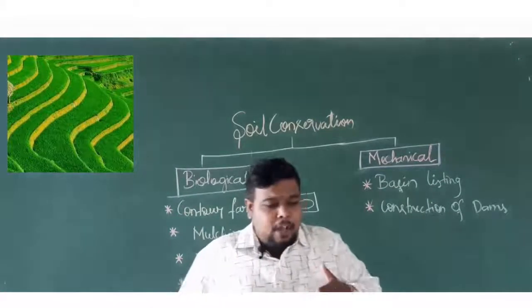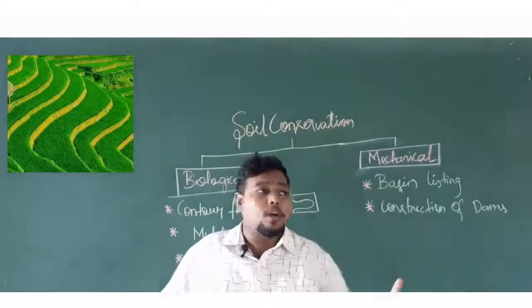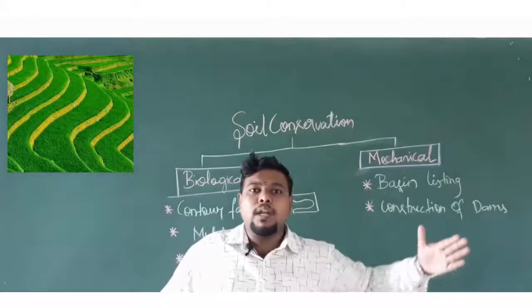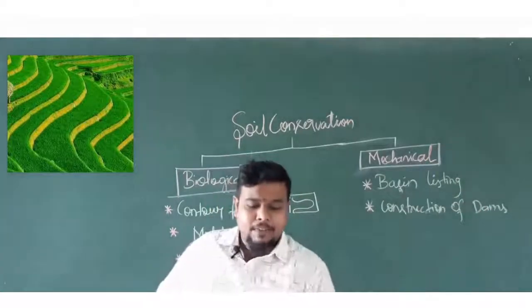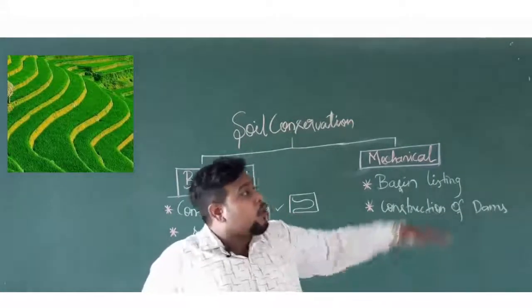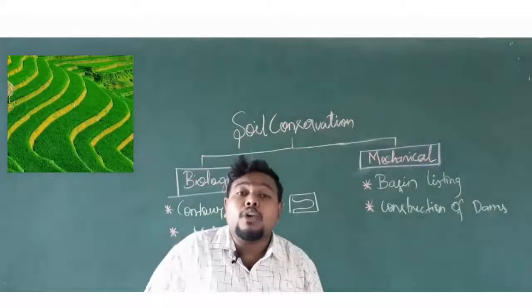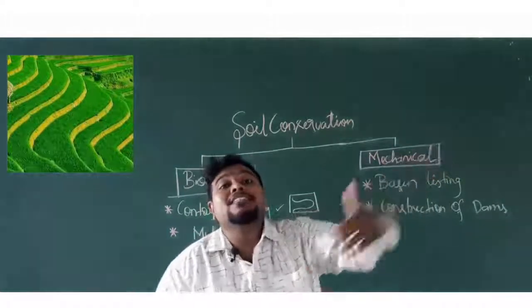If you are having all the plants in a single plane here, the rate of soil erosion will be more, because whatever the wind, whatever the water is coming, that will completely erode the soil from the top layer and will take away the soil from the crops also. But if you are planting them in a contour like shape, the rate of your soil erosion can be reduced, because the plant will be found on all the regions here.